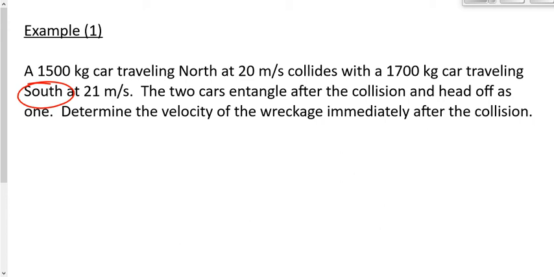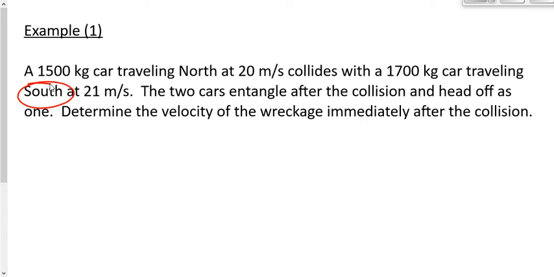The two cars entangle after the collision. What does that mean? What does that word entangle mean? There's a crash, yeah, but they become one, yeah. Sometimes you can have a car crash and the two cars involved go off in different directions, but sometimes they kind of go off as one because some metal kind of gets twisted together or something like that, right? That's what's happening here. They head off as one.